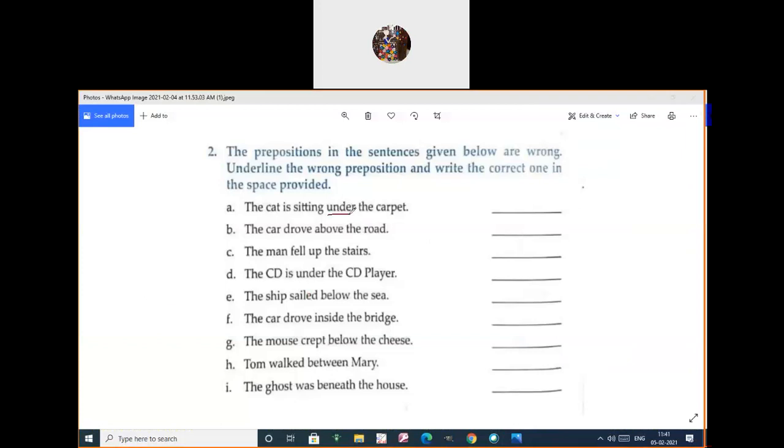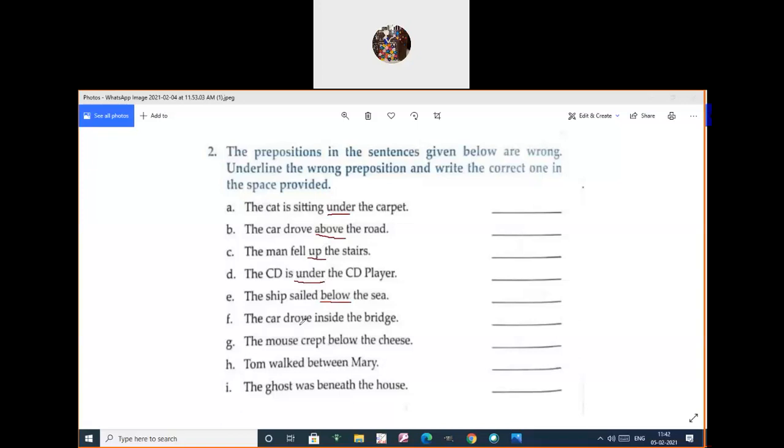First we'll mark the preposition. What is the first one? Under, here, above. Then the man fell up. Then here the CD is under the CD player. Here the ship sailed below the sea.